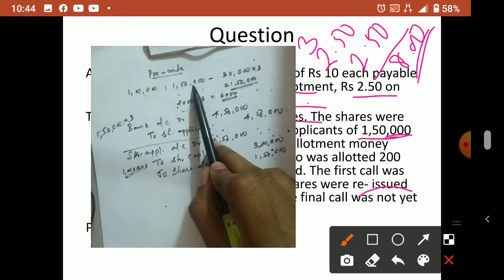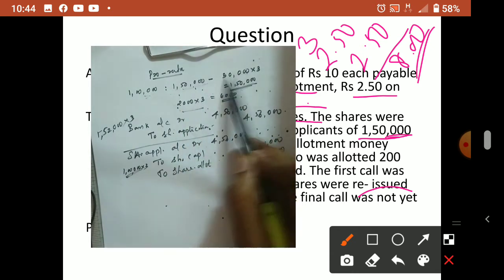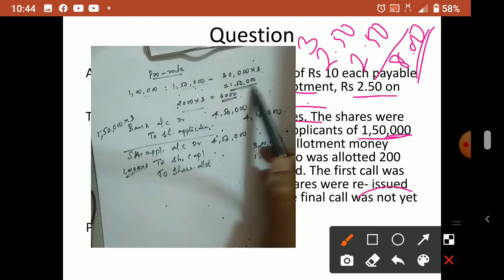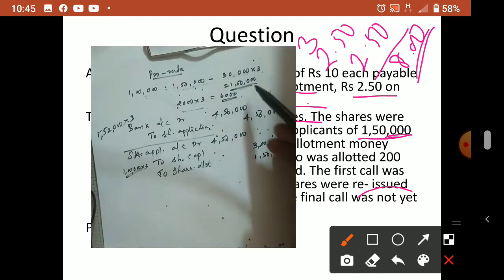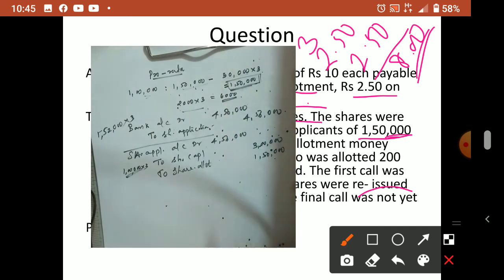Here I told you 1,50,000 shareholders applied, they got only 1 lakh. So 50,000 is excess. So 50,000 into application money 3, so 1,50,000 rupees is there with the company. It means with the application, the company received 1,50,000 extra. That extra they will adjust in share allotment.